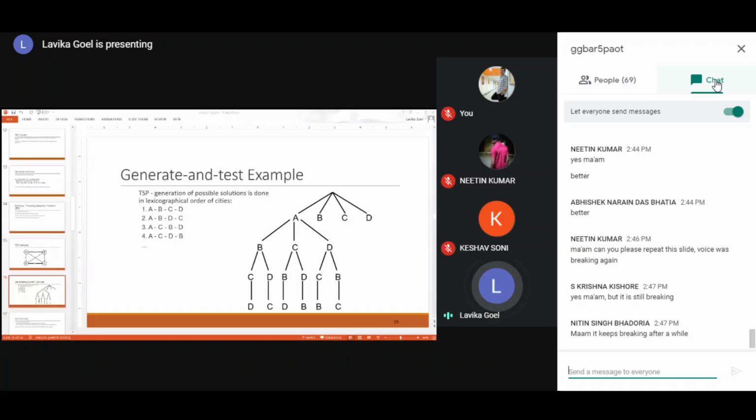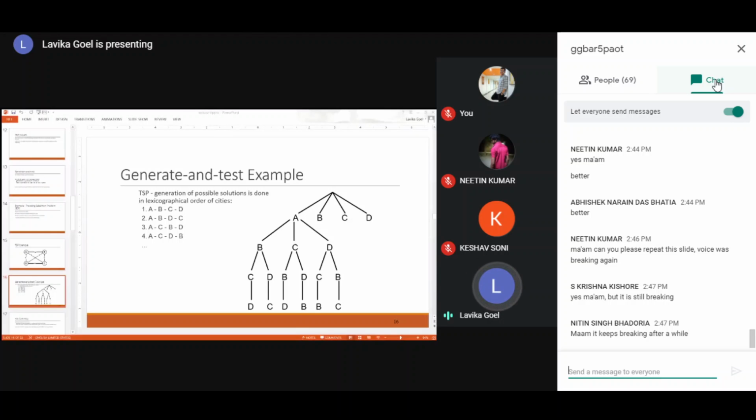So basically, in the case of 4 cities, that is manageable. But with n equal to 80, you have to generate and test 79 factorial paths. So that will not be possible for a travelling salesman. With 80 cities it is not manageable.